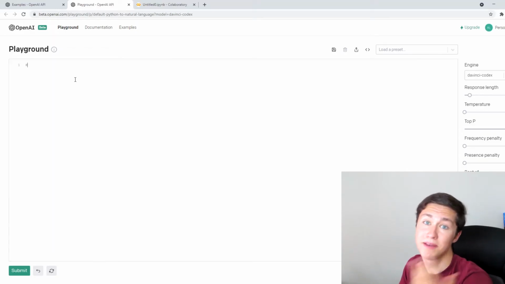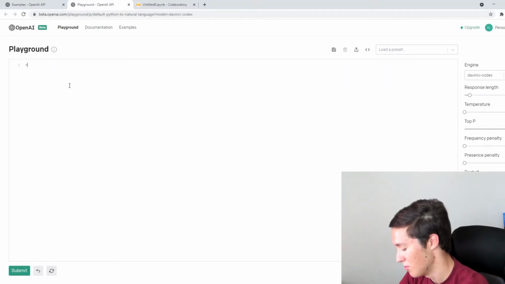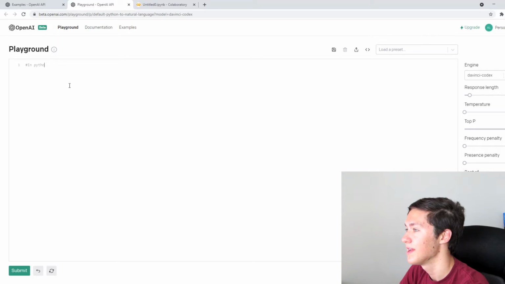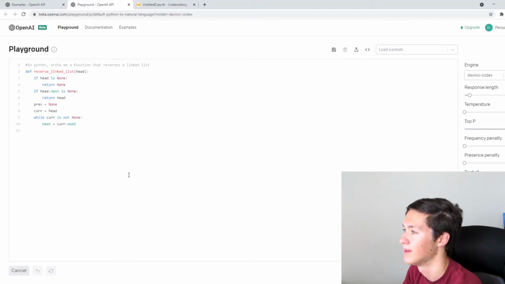So you want to be a software engineer at Google? You know, I might not need to know how to reverse a linked list, but let's see if this can do it. So you can say in Python, write me a function that reverses a linked list. Yeah, let's try that. So let's start with def and let's see what it does.